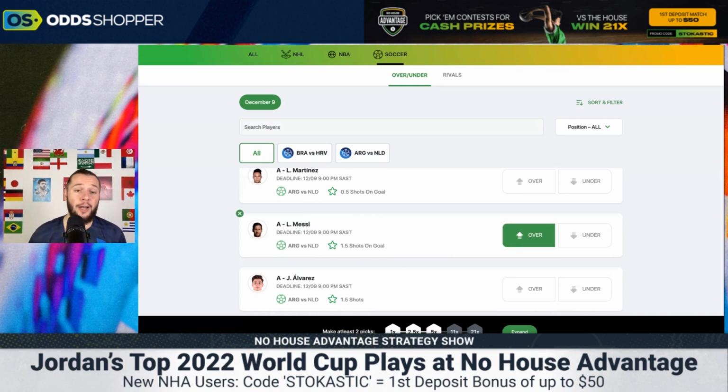Just looking at the stats, Argentina also haven't scored that many goals. I do think there will be opportunities, and Lionel Messi is a big match player. He will be involved, he will create opportunities, and he will go for goal at some point. And that's where I'm going to leave it.